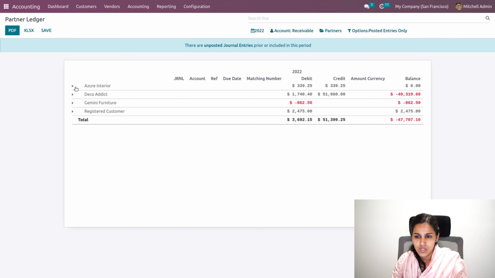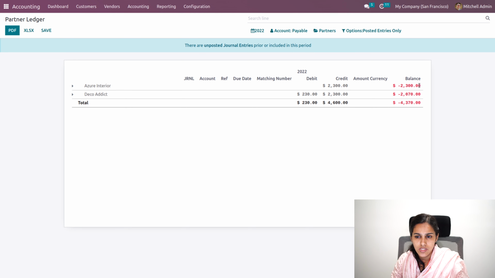So for Azure, it is 0, but for Gemini customer and for registered customer, the balance is 2,475. And here you can see negative balance. And when it comes to payable, you can see the payable details.